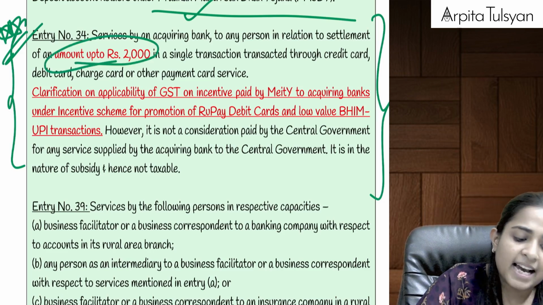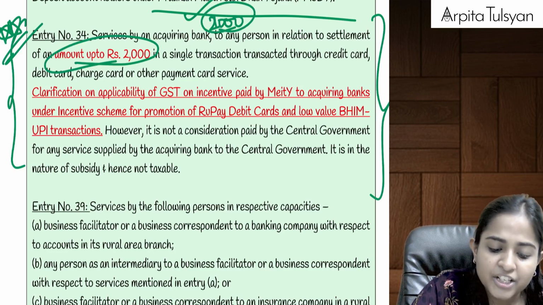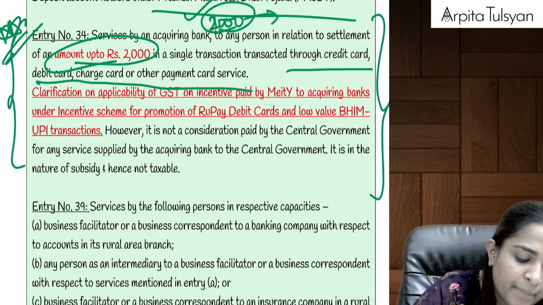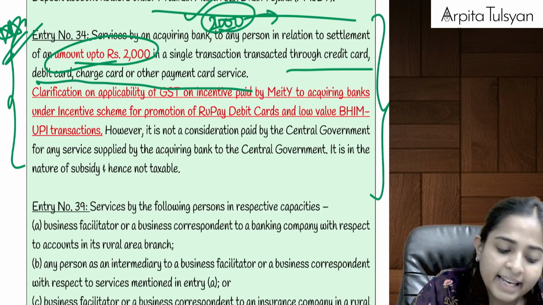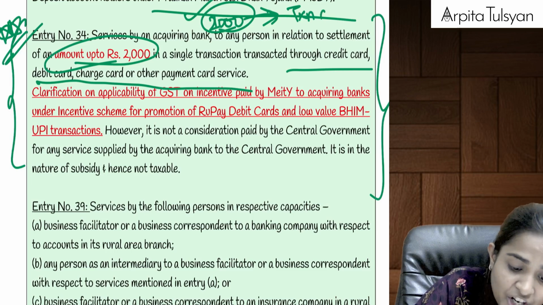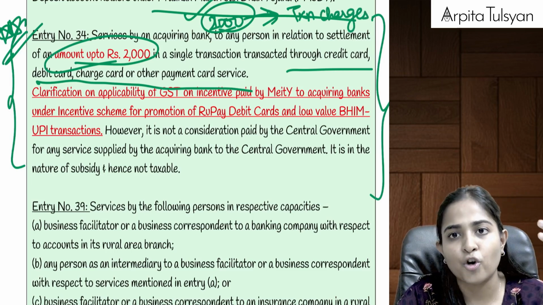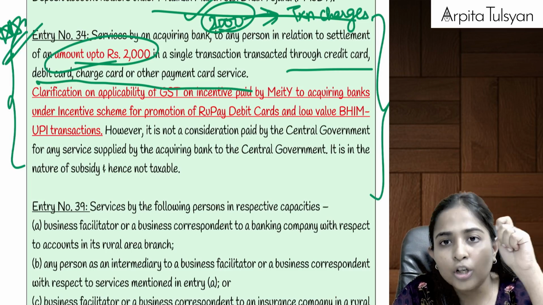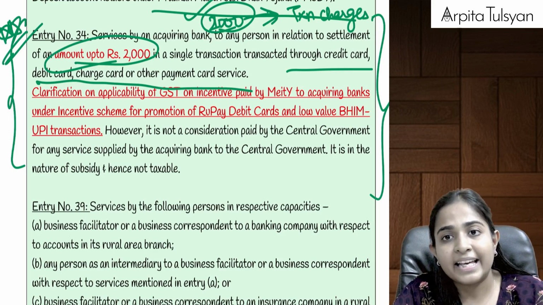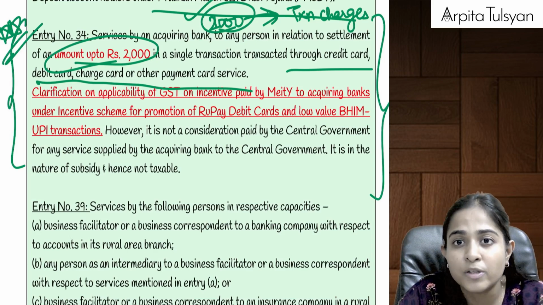So if the transaction value is up to rupees 2000, and we have done the payment by credit card or debit card, then on this particular transaction there will be transaction charges, right? Let's say I go to Pantaloons for shopping, and I pay through Union Bank of India credit card, for example. Then there will be a payment gateway in between who will credit this 2000 rupees to the Pantaloons bank account.